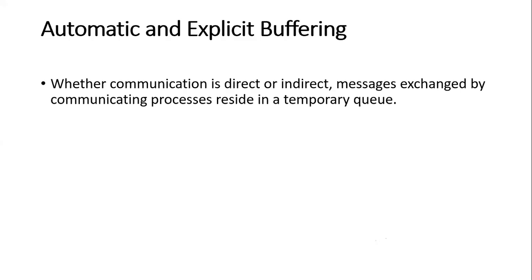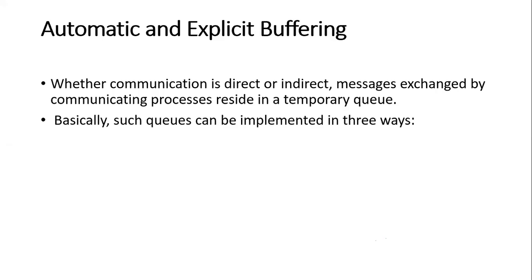While your processes are communicating, the exchanged messages are stored temporarily in a temporary queue, and that is nothing but your buffer. So whether a communication is direct or indirect, messages exchanged by communicating processes will stay in the temporary queue.